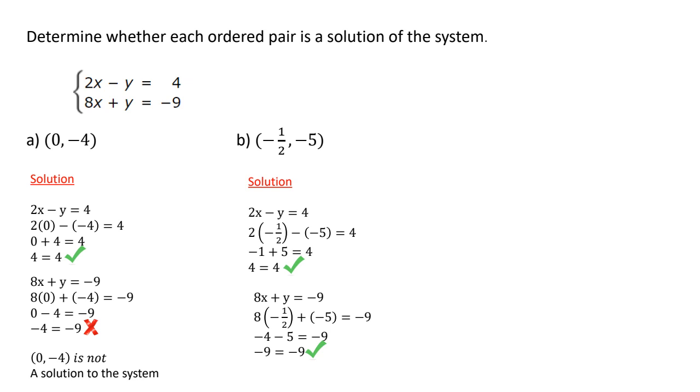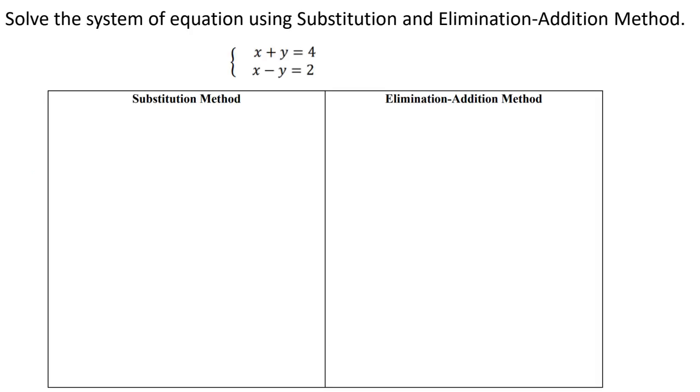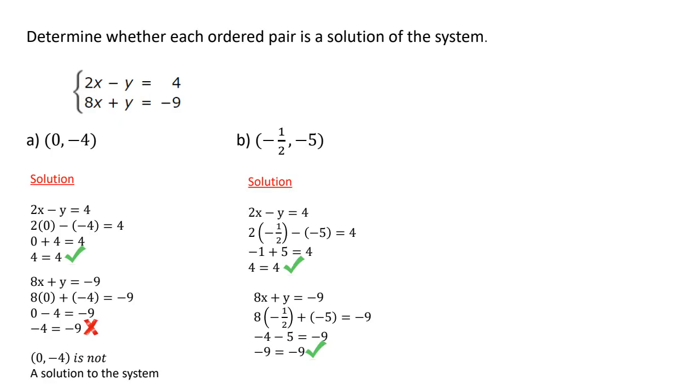Replace x with -1/2, y with -5, and I see that I get a true statement again. So since I got a true statement for both of the equations, that means (-1/2, -5) is a solution of this system. So you would answer yes, (-1/2, -5) is a solution of this system.